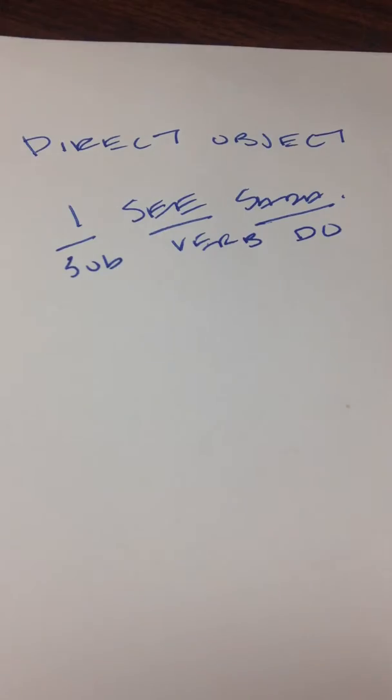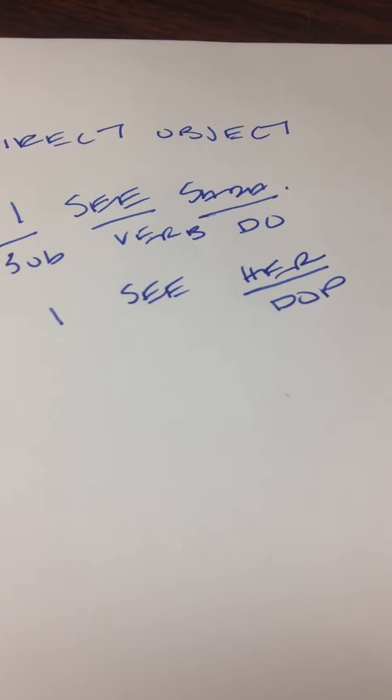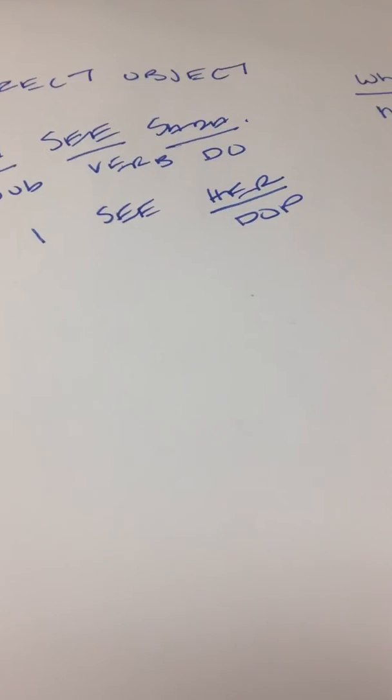Okay, so going back to the example, if I say I see Sarah, I would make that into: this is the subject, this is the verb, and then this is the direct object. You see what? You see Sarah. Okay, let's make that into pronouns. I see her. Now we turn this into a direct object pronoun because it's a her, it's no longer a noun. You're going to just do that in Spanish.